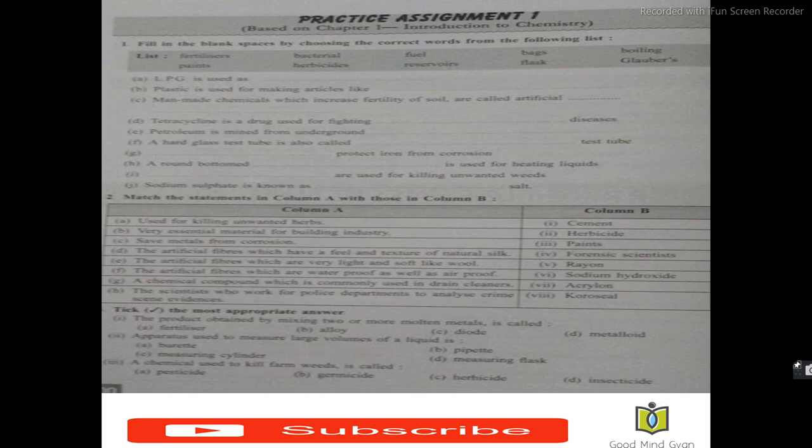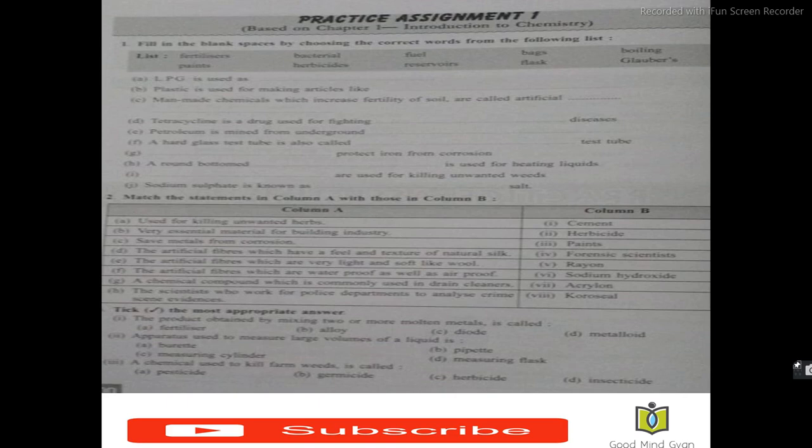The artificial fibers which have a feel and texture of natural silk. What would be the answer for this? The answer is rayon. The artificial fibers which are very light and soft like wool. The answer is acrylon.